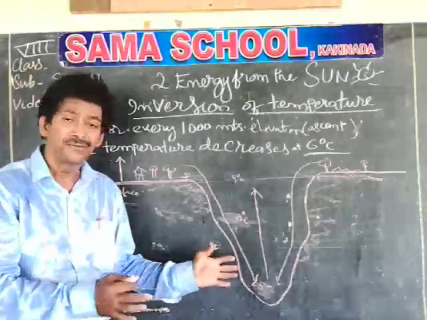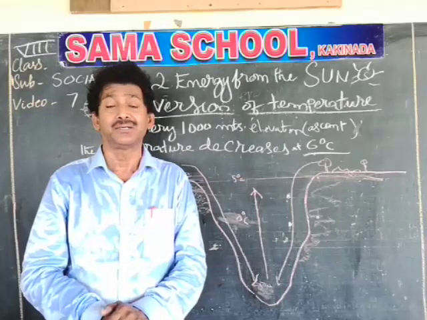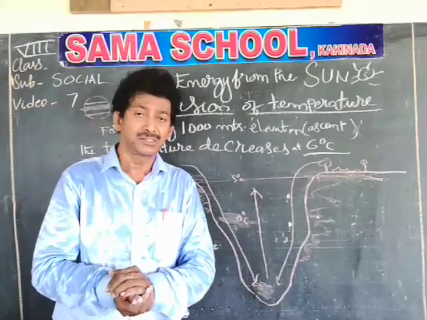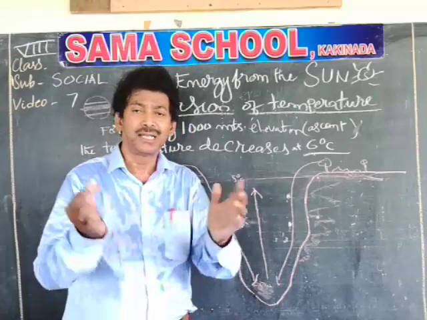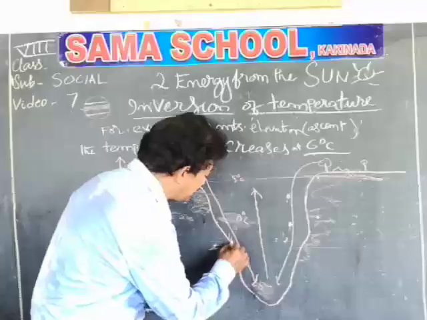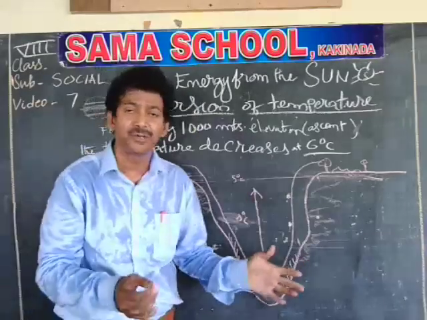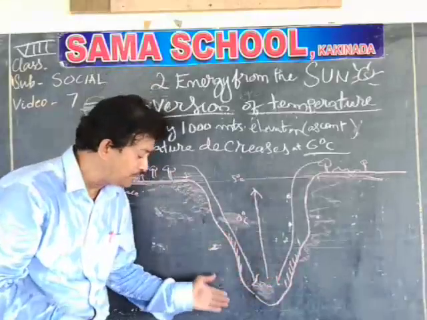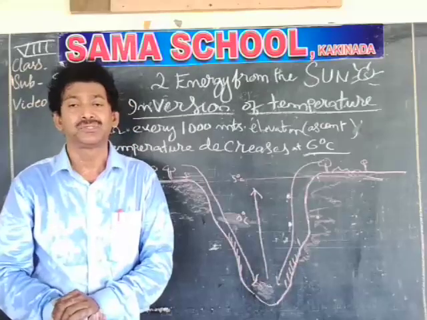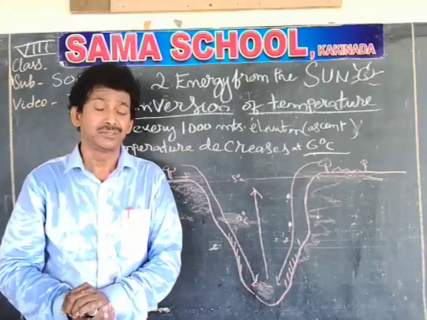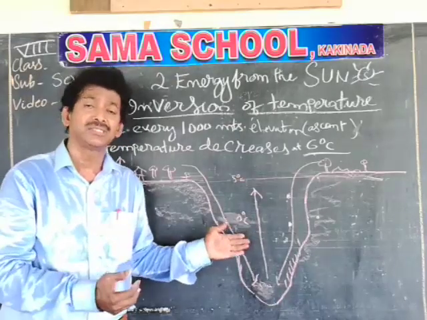So these are the valleys where European farmers find it very convenient to grow so many orchards. Orchards mean fruit gardens. These fruit gardens very much want a dry, cool wind, so they grow the orchards here on the valley slopes. This is the winter season where European farmers grow a lot of fruit gardens or orchards in the valleys. See how this is helping the farmers in Europe. So this condition is inversion of temperature, which exists in the intermountain.